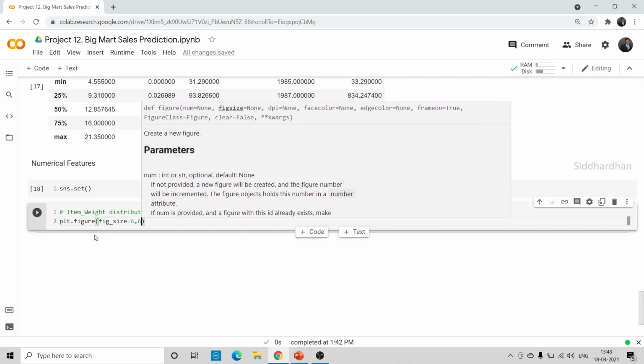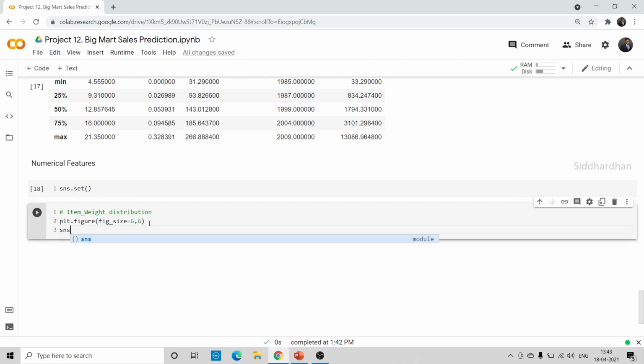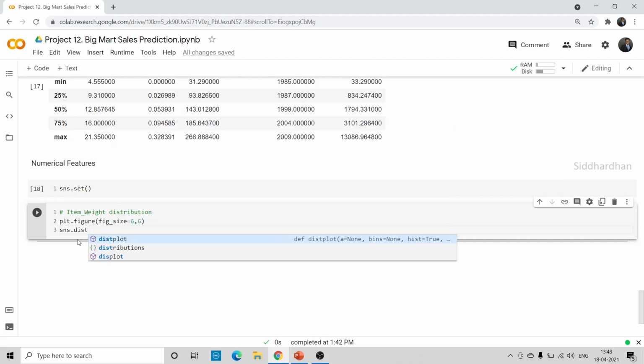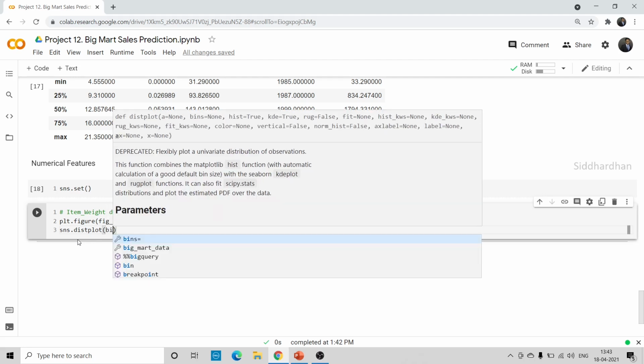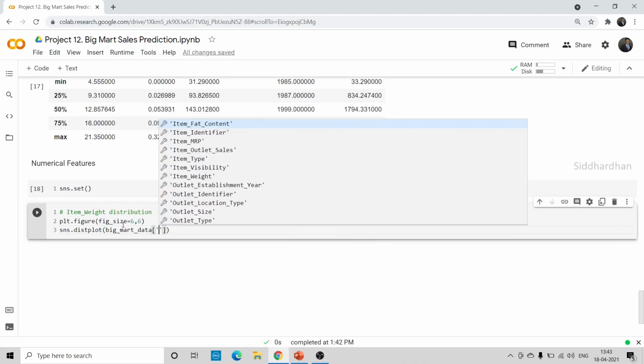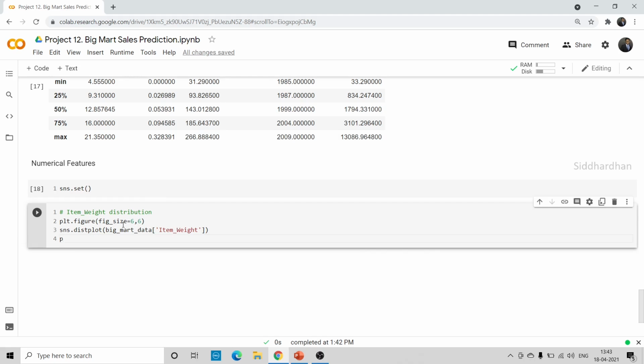(6, 6). You can change this; it is just the size of the plot we want. This is the x-axis size and this is the y-axis size. Then I'm going to use a distribution plot. This function is present in Seaborn: sns.distplot. Distplot means distribution. Mention Big Mart data. I'm going to make a distribution plot in this data set for the item weight column. So item weight. Let's skip the title, since it is not necessary, and just show the plot. plt.show will print our plot.